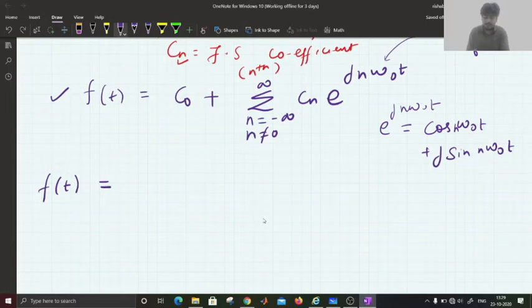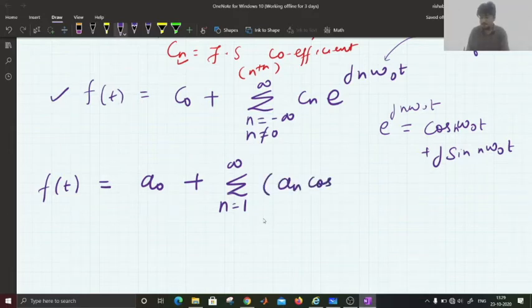So instead of writing c naught, we can add, let's say, a naught plus summation of n equal to 1 to infinity an cos n omega naught t plus bn sin n omega naught t.